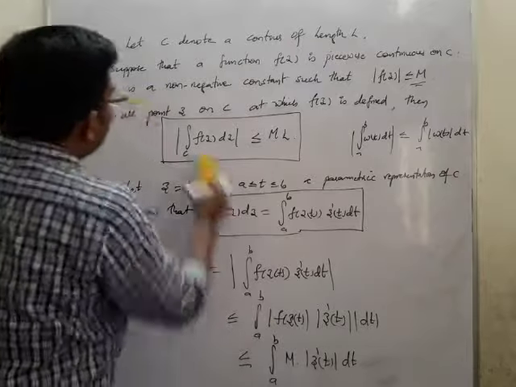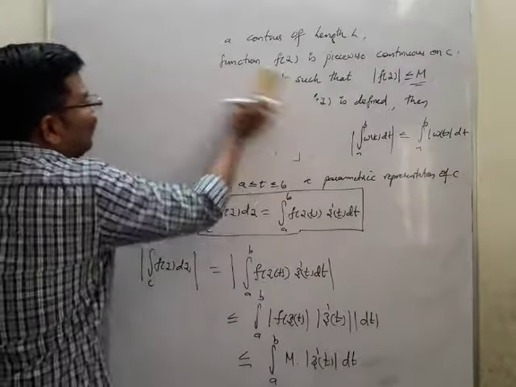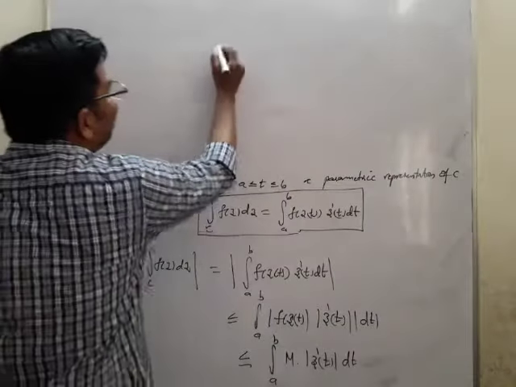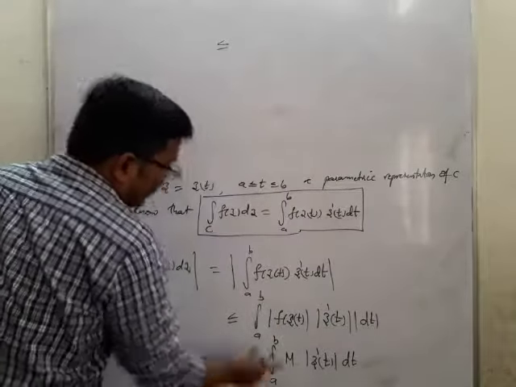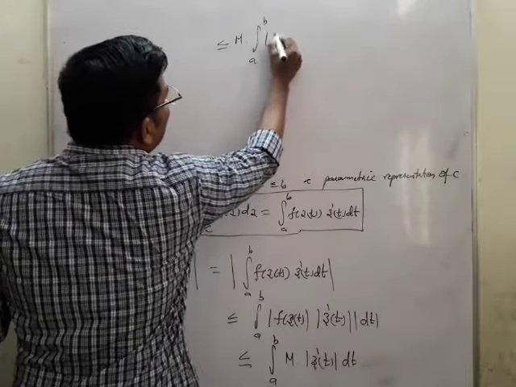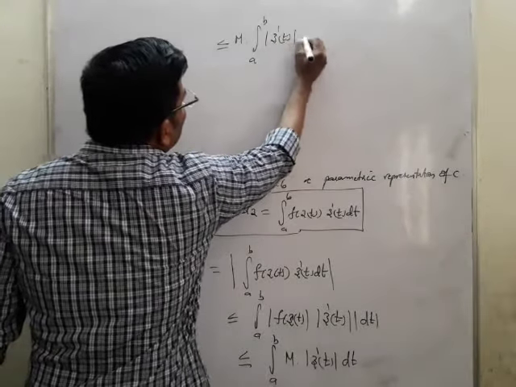So making use of that, we'll try to write that equation in this form. What I got is less than or equal to M outside, M ∫ₐᵇ |z'(t)| dt.